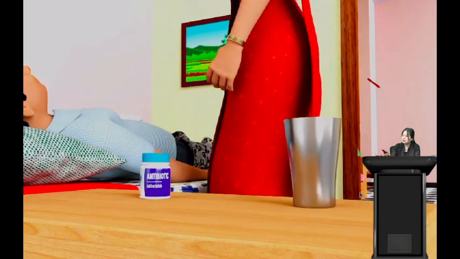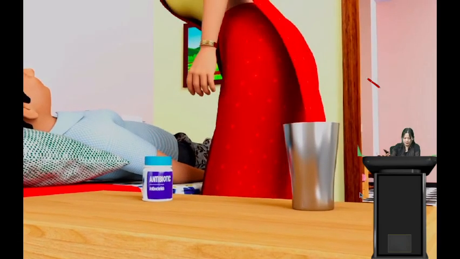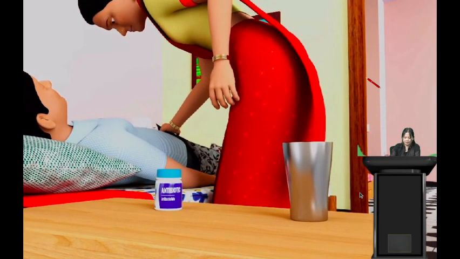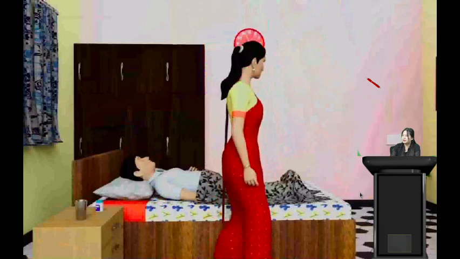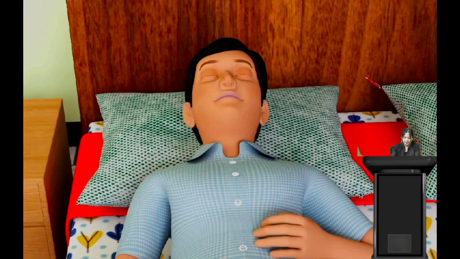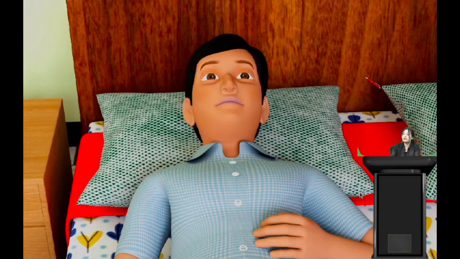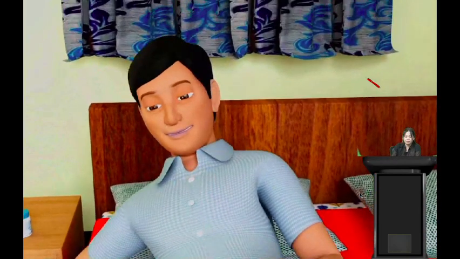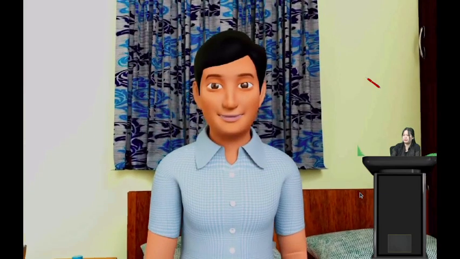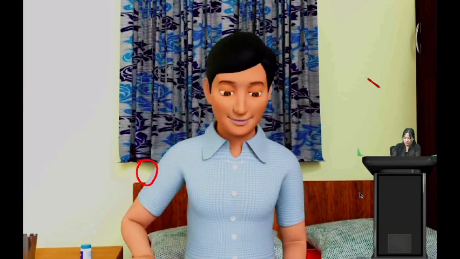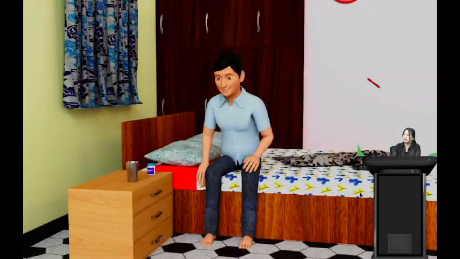Let's see what happens to the boy after taking the medicine. After resting for some time, the boy woke up and he is feeling better now. Yes, we see that he is smiling, so he's feeling better. He's not sick anymore. So when he turned back, he saw this bottle, this container which contained medicine.